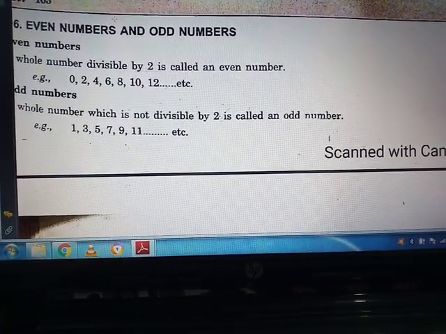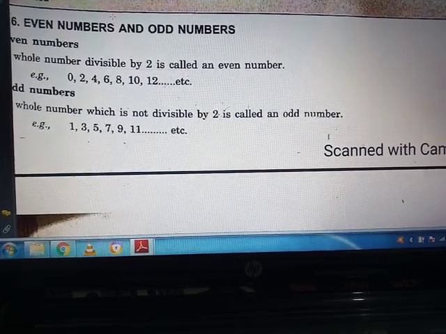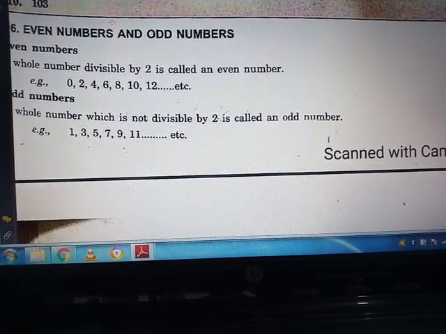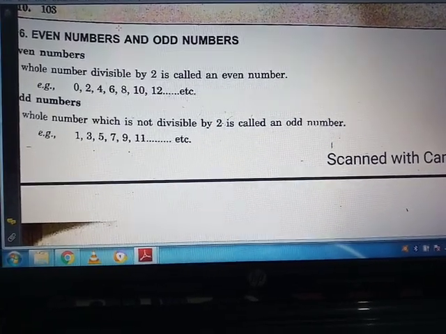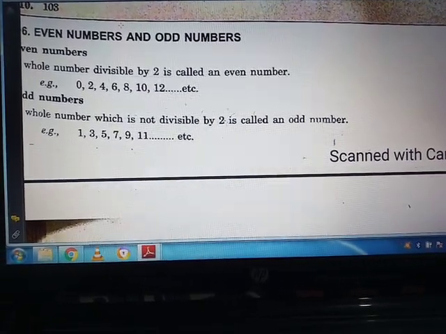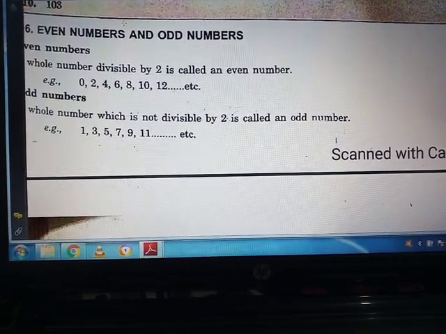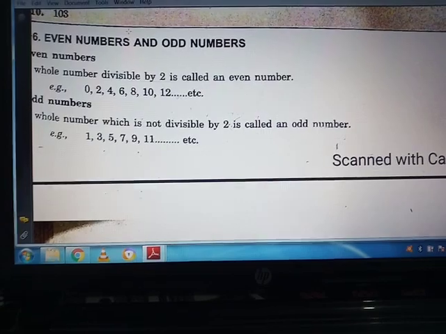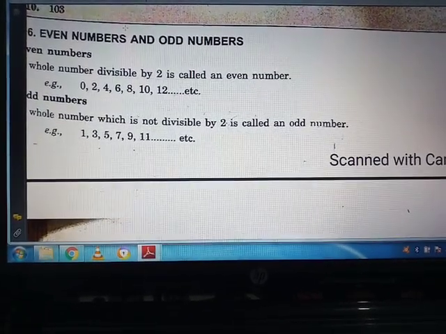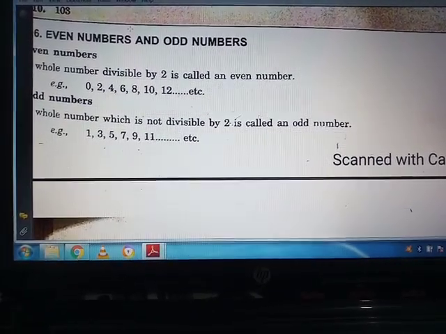Okay, so now we are going to start another exercise of this chapter. We have already completed up to exercise 2.3. So now we will go through exercise 2.4, and before going through exercise 2.4 we will discuss the numbers, that is even numbers and odd numbers.